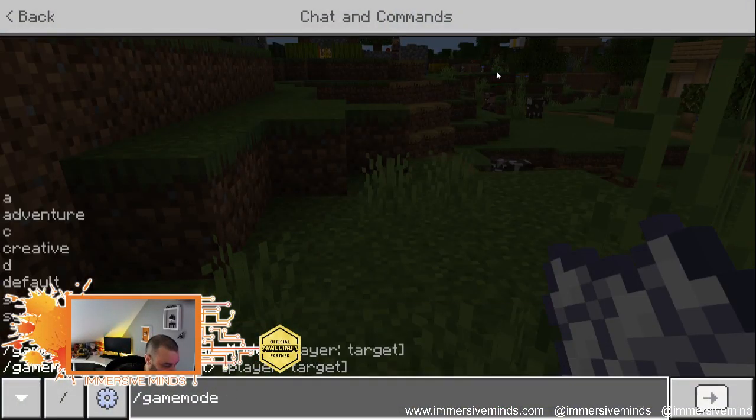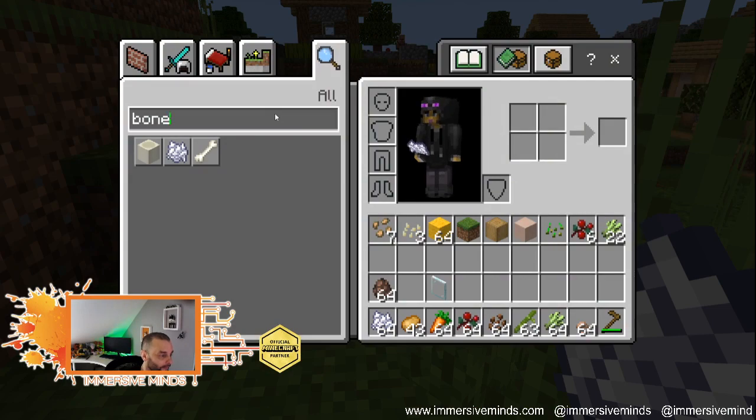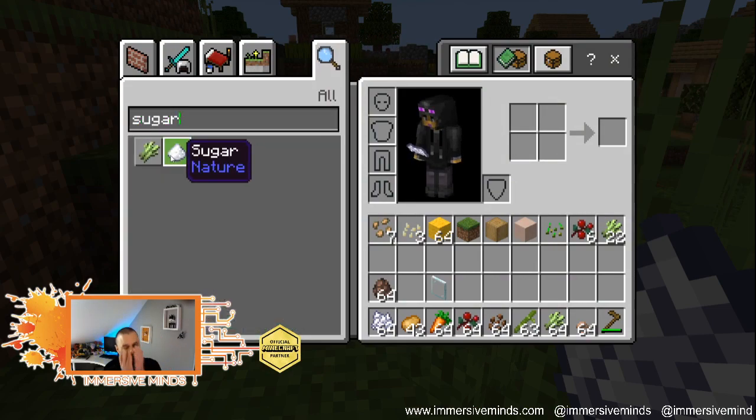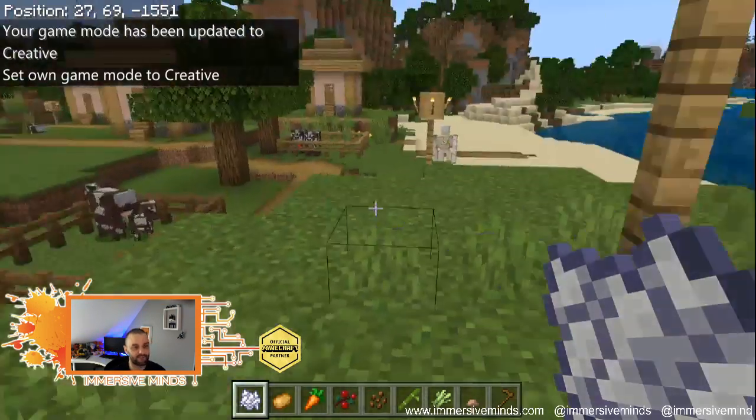And you can use sugarcane to craft sugar, which then allows, if I just go in here and look at sugar, there we are. So there's sugar. You get sugar and you're able to create cake from that.